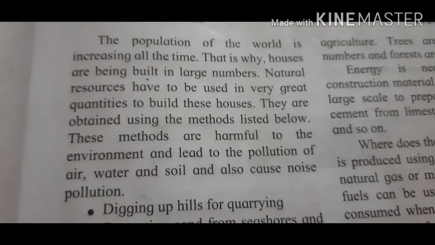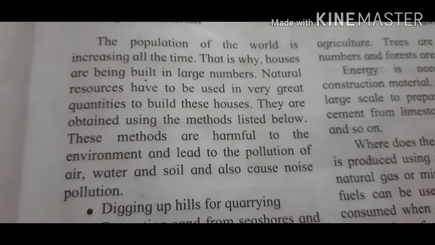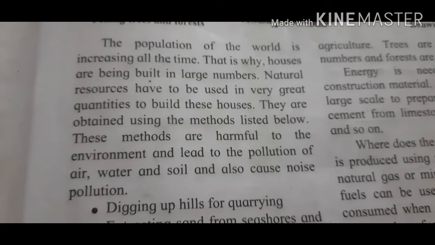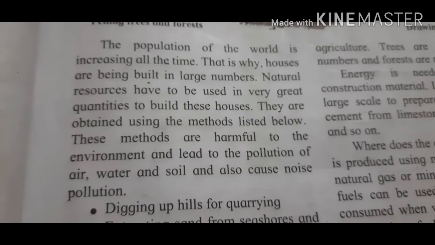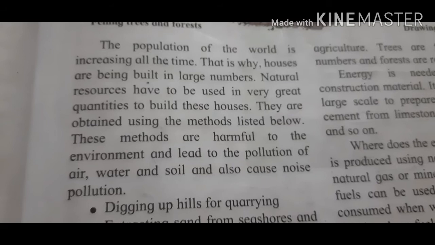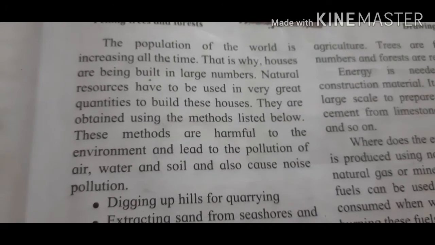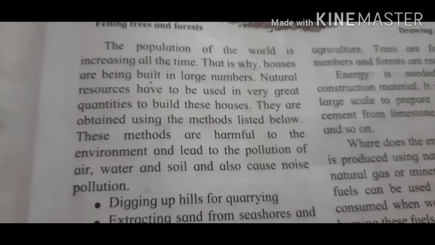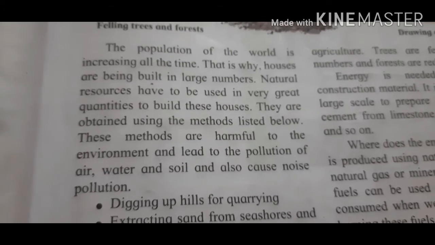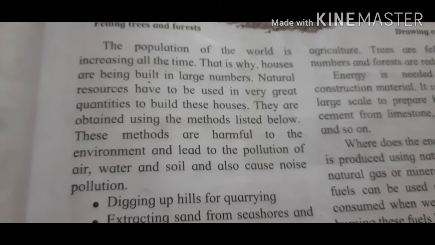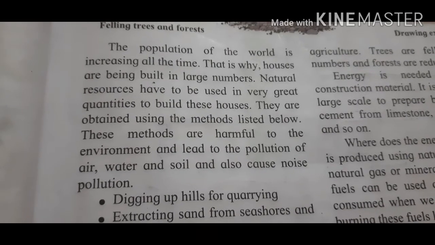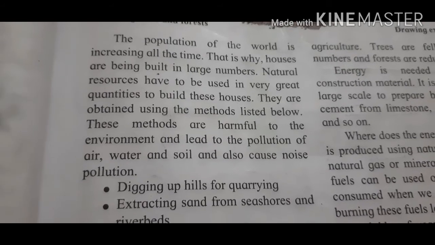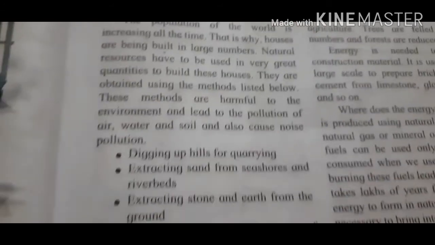The population of the world is increasing all the time. That is why houses are being built in large number. Natural resources have been used in very great quantity to build these houses. They are obtained using the methods listed below. These methods are harmful to environment and lead to the pollution of air, water and soil, and also cause noise pollution.